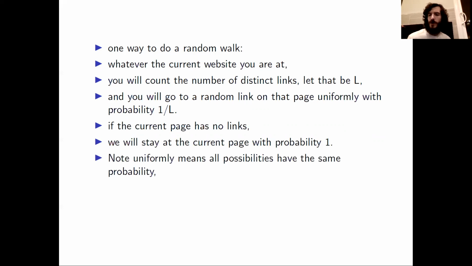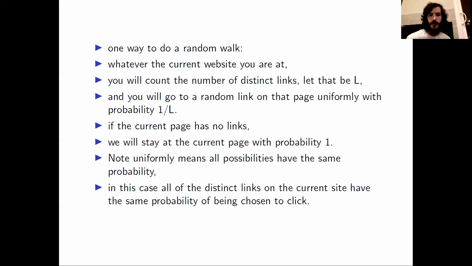Note that the word uniformly means that all possibilities have the same probability. So in this case, when we're looking at websites, we're saying that all distinct links on the current site have the same probability of being chosen to click in our model.